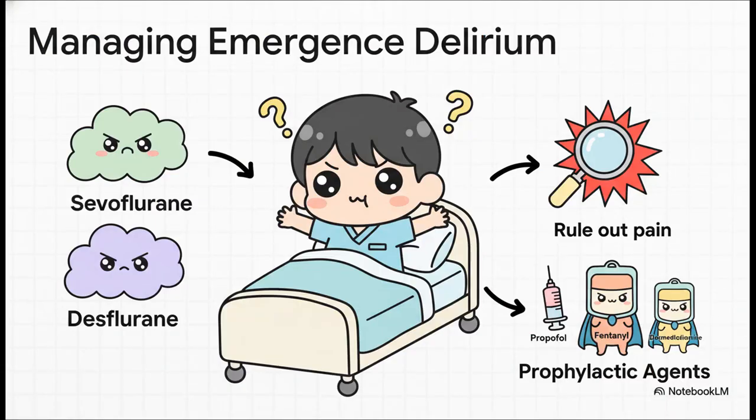First, know that it's most common in that preschool age group, and we see it far more often with sevoflurane and desflurane. When a child is agitated in the recovery room, the first step is always to rule out and treat any pain. But if you suspect delirium, management is really focused on prevention. Giving a small prophylactic dose of propofol or fentanyl or an alpha-2 agonist like dexmedetomidine right before emergence can significantly reduce its incidence. So the key is to anticipate this in at-risk children and have a proactive plan ready to go before they even wake up.